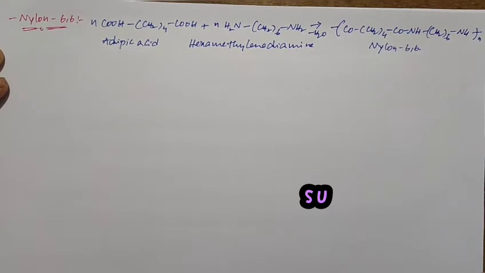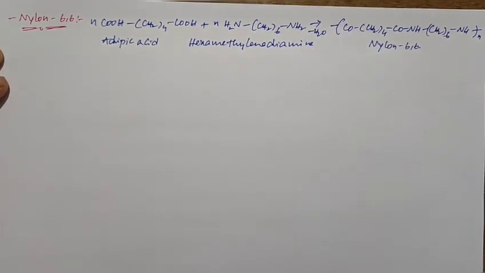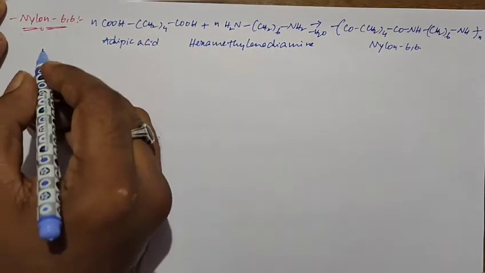So nylon 66 is a condensation polymer. It is formed by the condensation polymerization of adipic acid and hexamethylene diamine. Here we lose a water molecule and we get nylon 66. Nylon 66 is used in the textile industry.